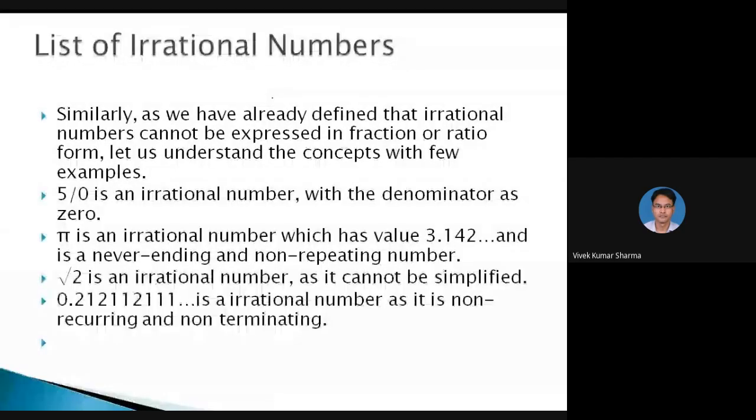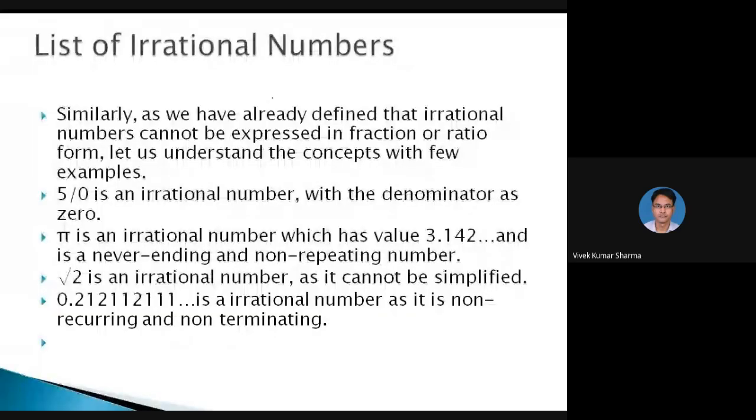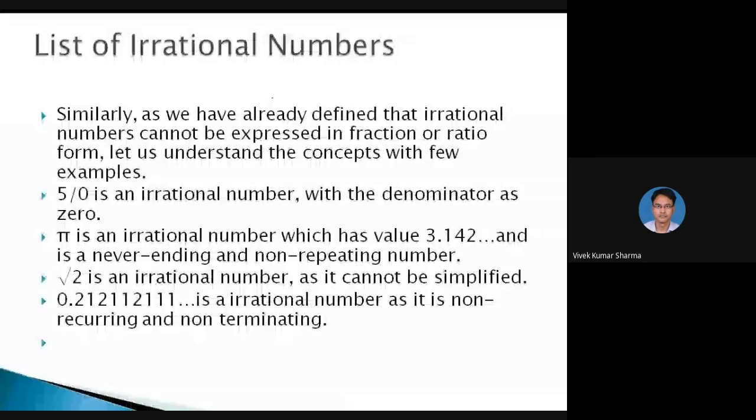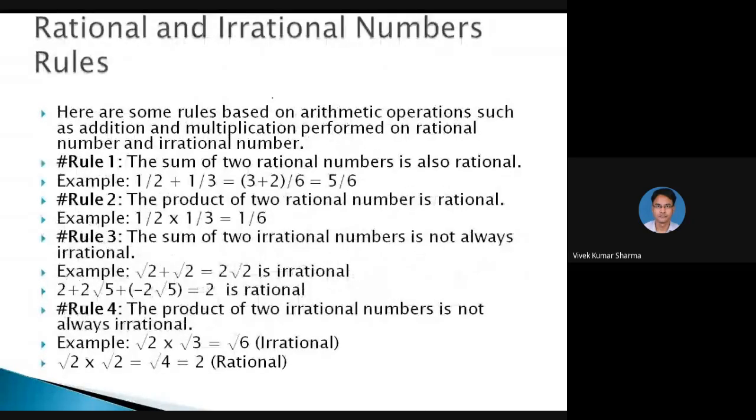Pi is an irrational number which has value 3.14 and is never ending and non-repeating. These are the two properties for recognition of irrational numbers: never ending and non-repeating. Root 2 is an irrational number as it cannot be simplified. Non-recurring. So 0.21211211 is an irrational number as it is non-recurring and non-terminating. So these are two properties of rational and irrational numbers.